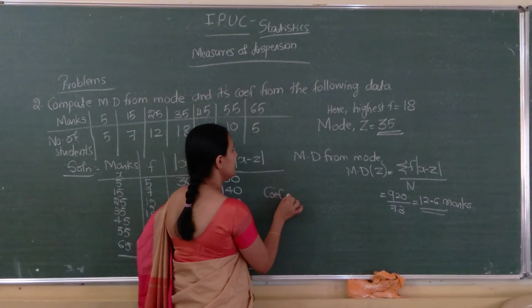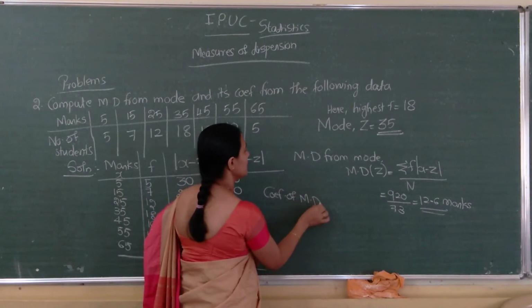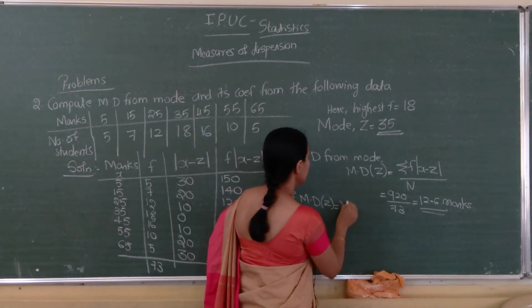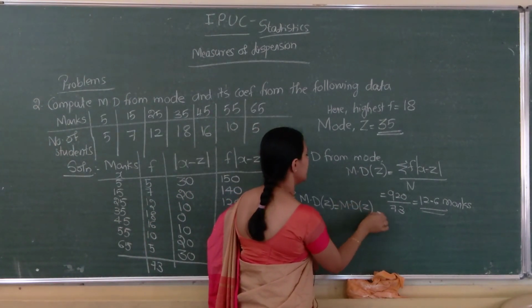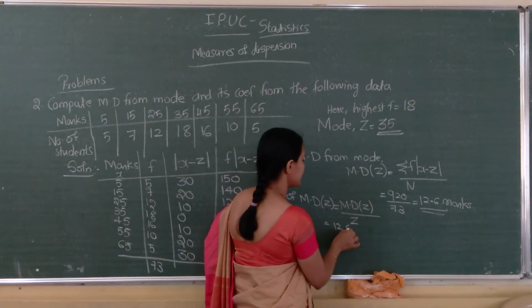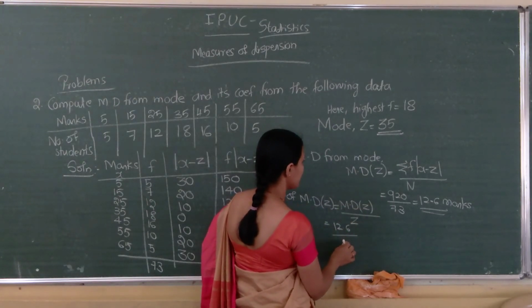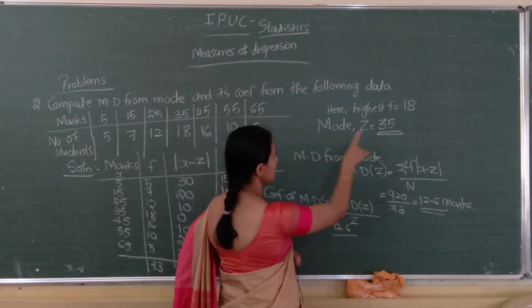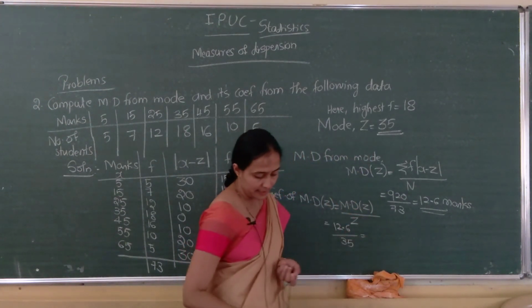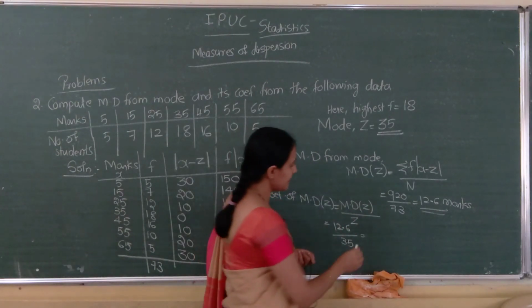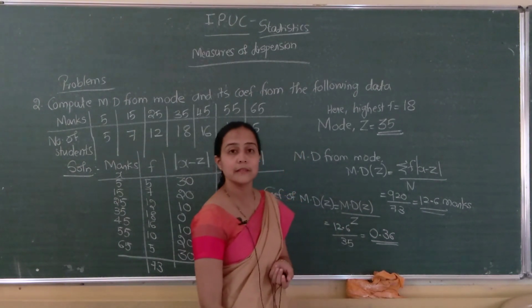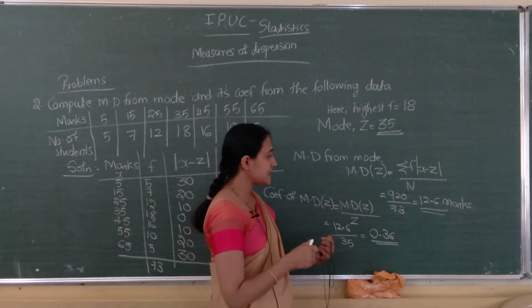Next, one more thing they asked: the coefficient of mean deviation from mode. What is the formula? Mean deviation from mode divided by mode. Mean deviation from mode is 12.6. Mode is how much? 35. So 12.6 divided by 35. The answer is 0.36. Hope it is clear.